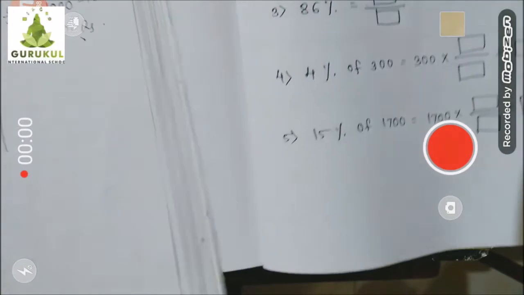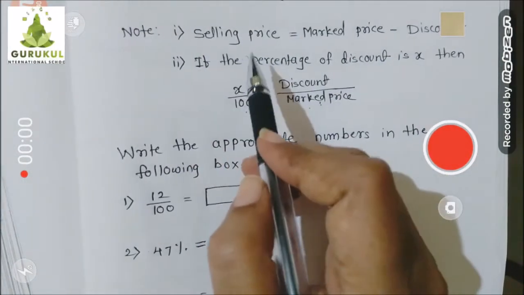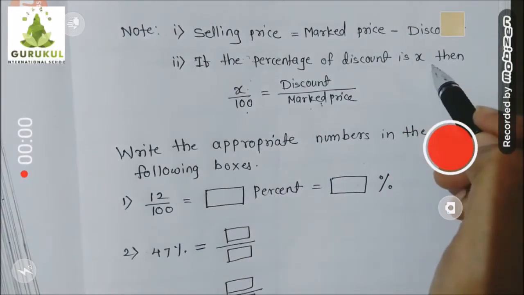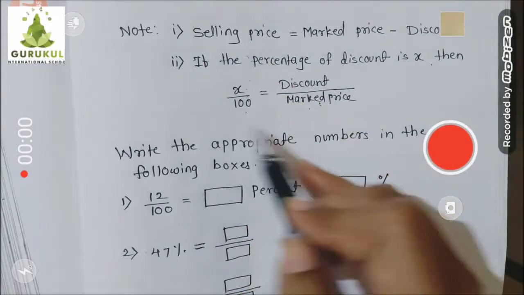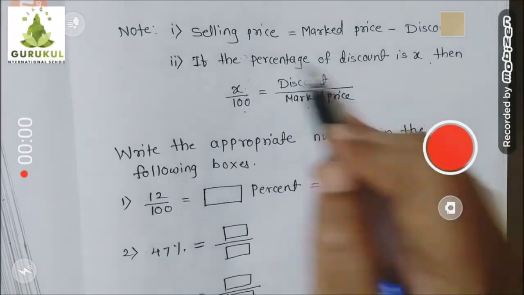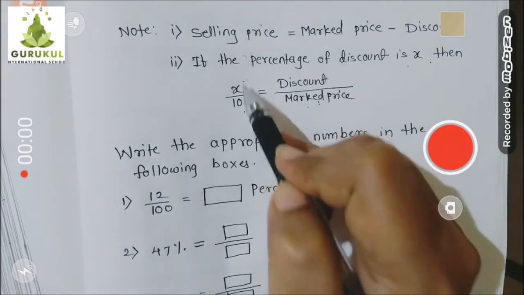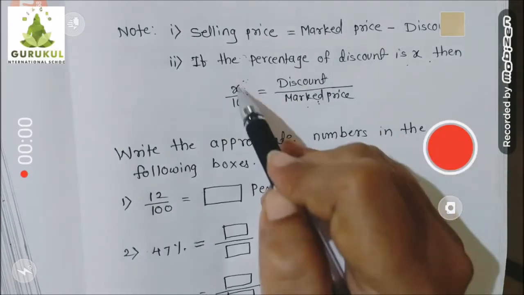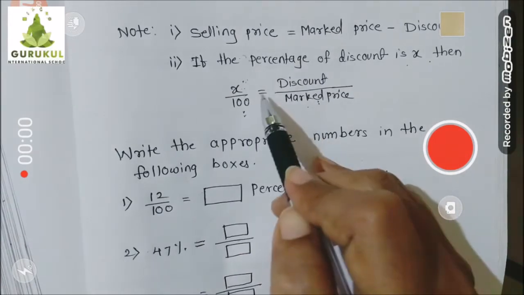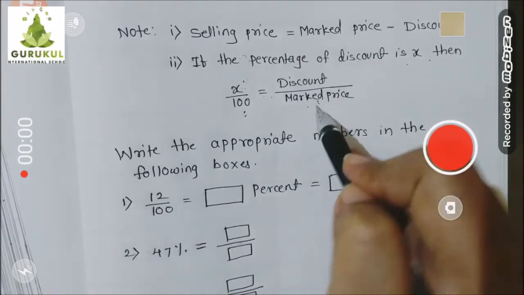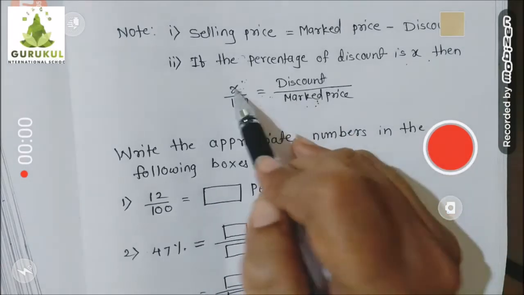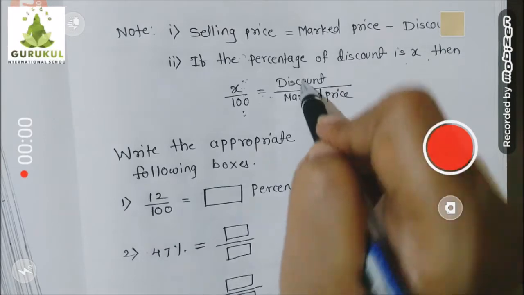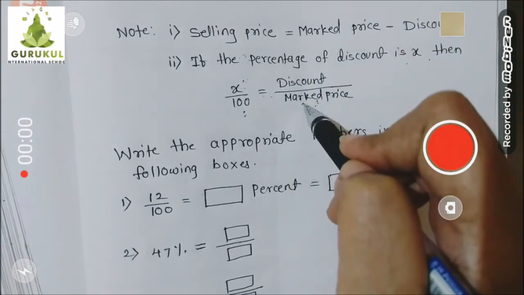And to explain that, children, we have written that formula. Let's generalize that thing. Suppose the discount percentage is X, then what ratio we have taken? If discount percent is X, it means X upon 100. Like 10% means 10 upon 100. Same way X percent discount means X upon 100 is always equal to the discount on the original mark price of that product. Or if discount is given, then we can find out the mark price.